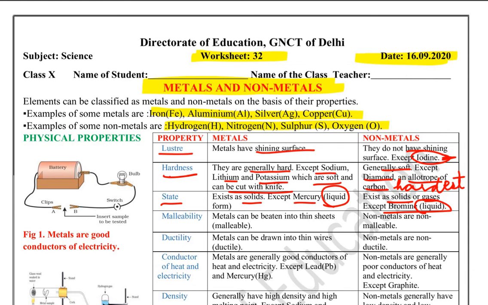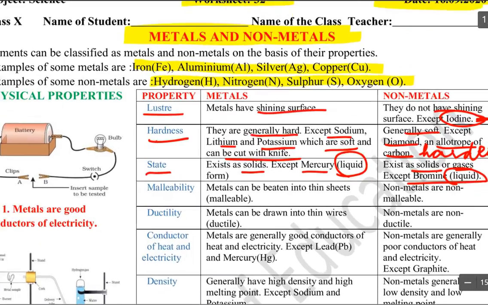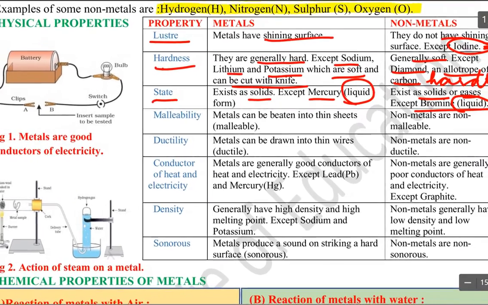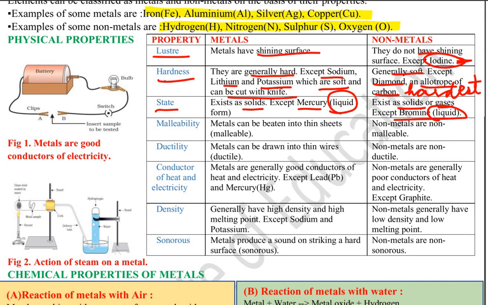Now malleability. Malleability is what? It is the ability of metals to get beaten into thin sheets. If they can be beaten into thin sheets, it is called malleability. The metal is called malleable, and non-metals are non-malleable. It means they cannot be beaten into thin sheets. And ductility: if they can be drawn into thin wires, this property is called ductility. Non-metals, again, are non-ductile.